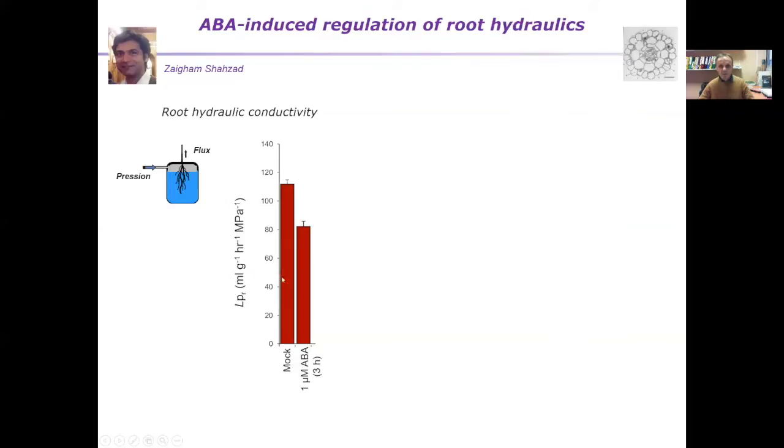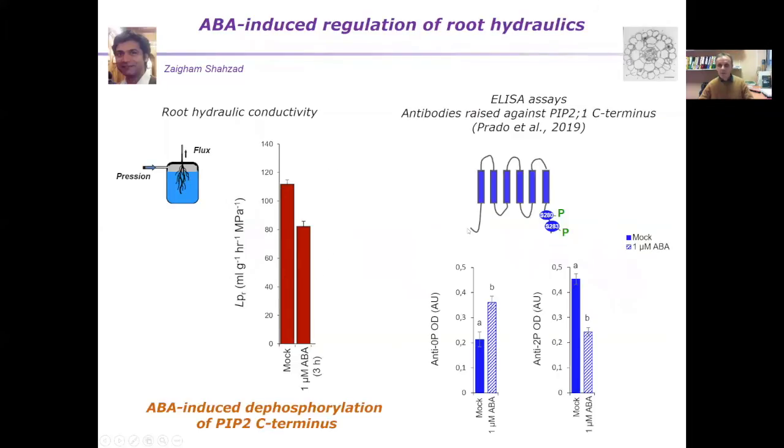So why be interested in this response? Well, there was some information from literature that these effects of ABA could be mediated by changes in aquaporin phosphorylation. And we use the same tools as I showed before, using these phosphospecific antibodies against the C-terminus. In these conditions, what we see is that the antibody that recognizes the non-phosphorylated form shows an enhanced signal after ABA treatment, whereas the antibody that recognizes the phosphorylated form shows a decreased signal, indicating that this decrease in root hydraulic conductivity as induced by ABA is related to a decreased phosphorylation of the P2 C-terminus.